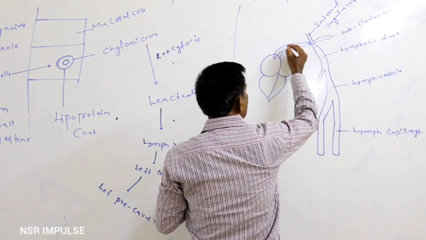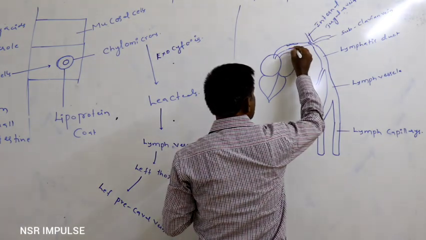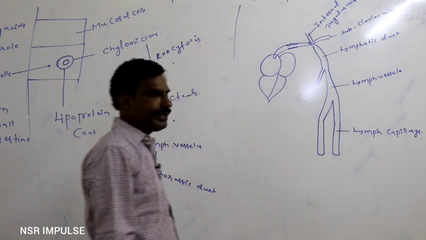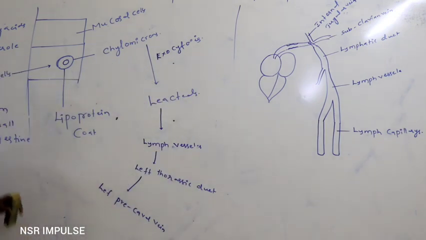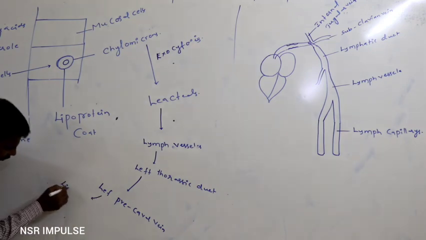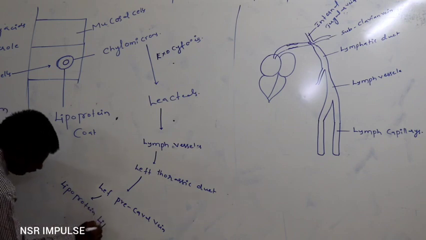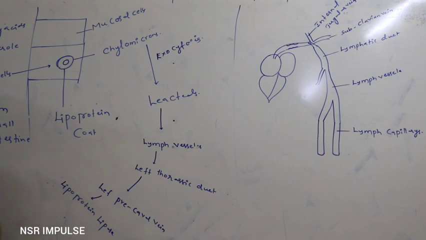In the wall of the vena cava, endothelial cells secrete a specific type of enzyme called lipoprotein lipase. Lipoprotein lipase converts chylomicrons again into fatty acids and glycerol.